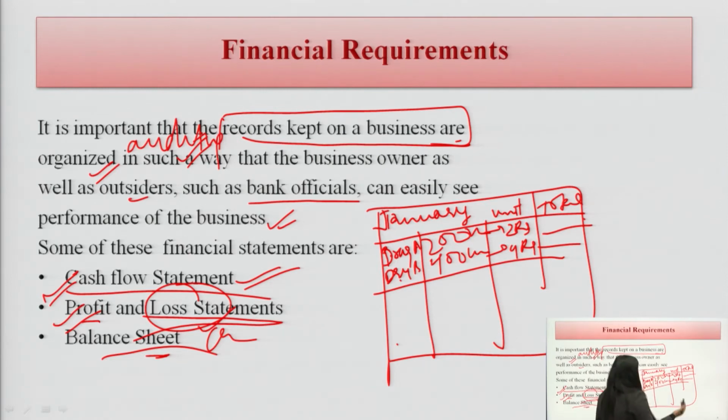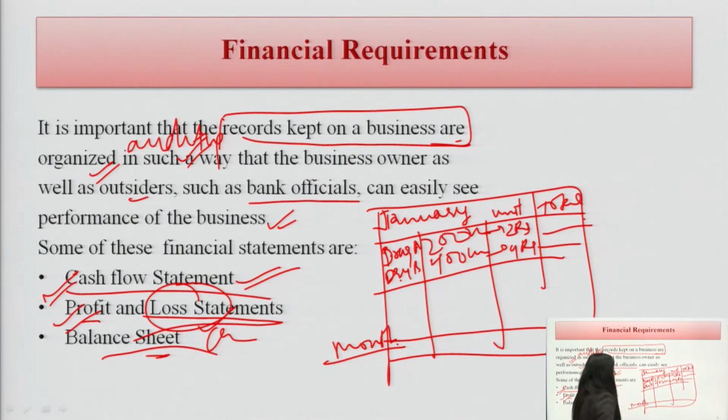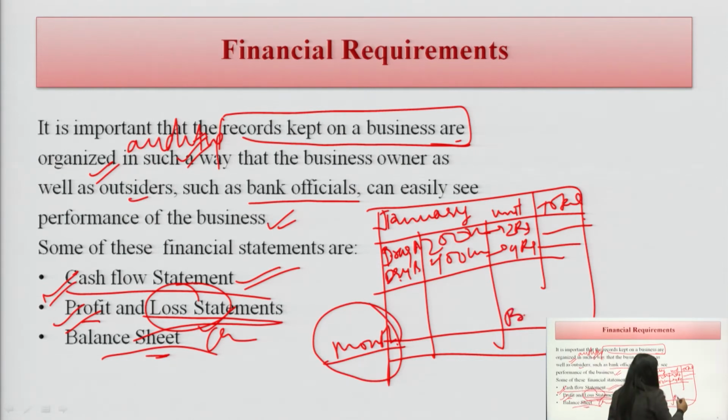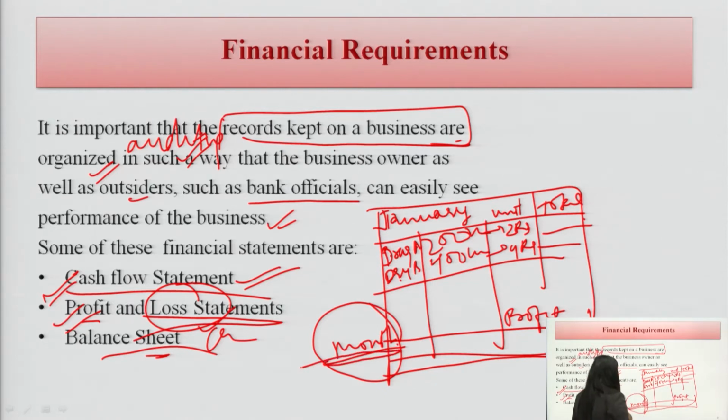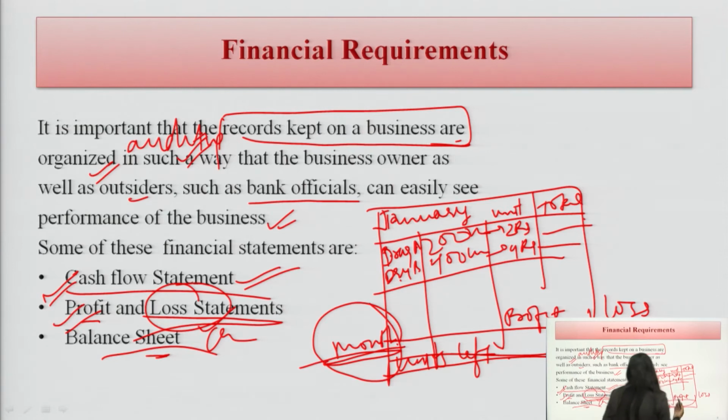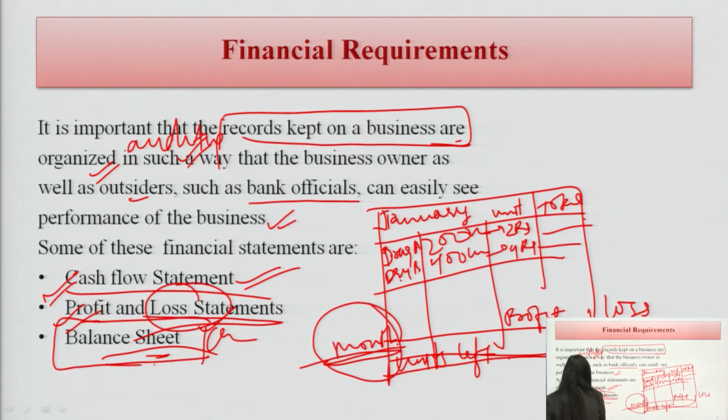Of course, at the end of the month, like this is the cash flow statement for the January month, we will see how much profit we have gained for a particular month and how much is the loss, how many units are left in the store, and how many units were consumed in a particular month. So, this we can see from the balance sheet. These types of statements are in community pharmacy management.